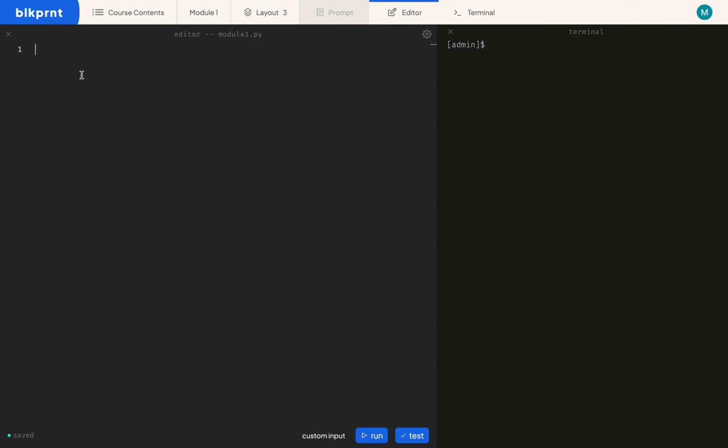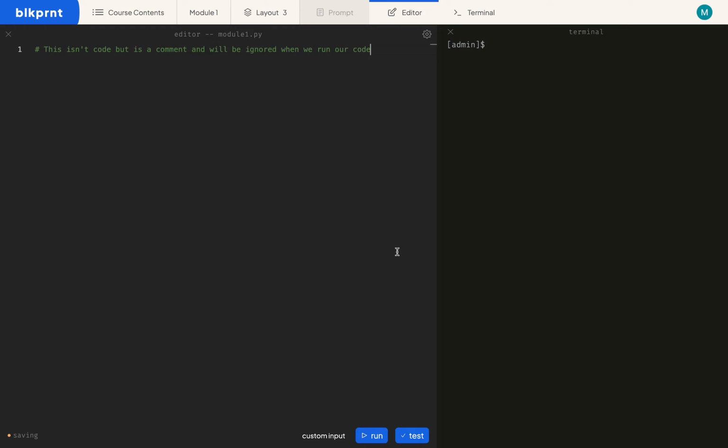Single line comments in Python can only span a single line. And in order to create a single line comment, we want to start the line off with the pound sign. And anything to the right of this pound sign will be regarded as a comment and completely ignored when we run our code. So let's add some text to this comment. Here we'll say, this isn't code, but is a comment and will be ignored when we run our code.